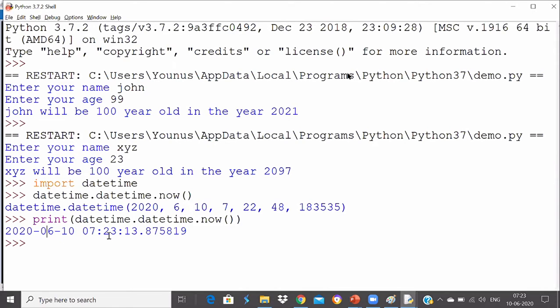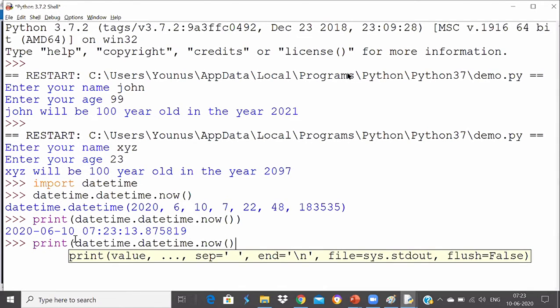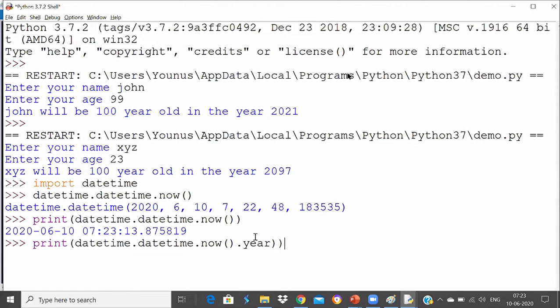But we don't want the whole date now, we want only the year. So you can pick up the year by using an attribute called year. I can write my print statement with the same sentence: datetime dot now dot year will get you the year out of it. So I have written the module, which will get me the date, and from that date I can use this attribute called year to get the year out of it.